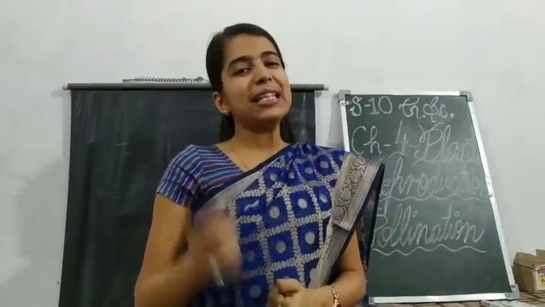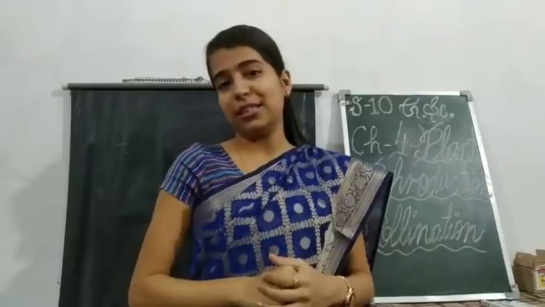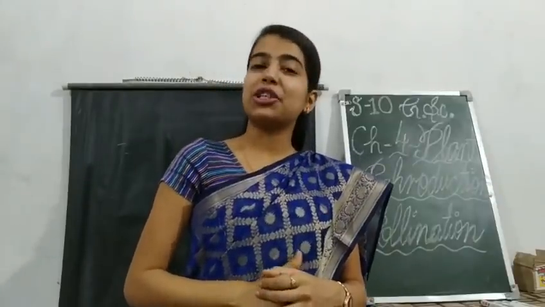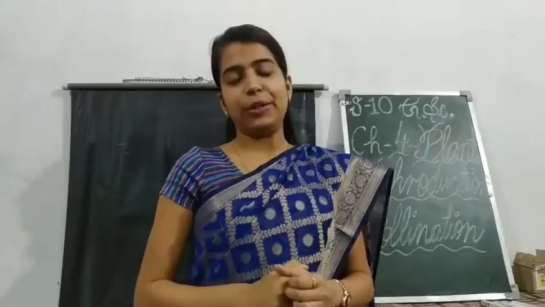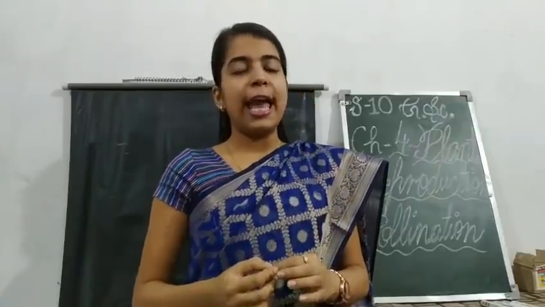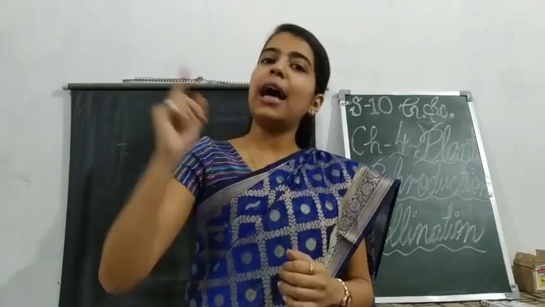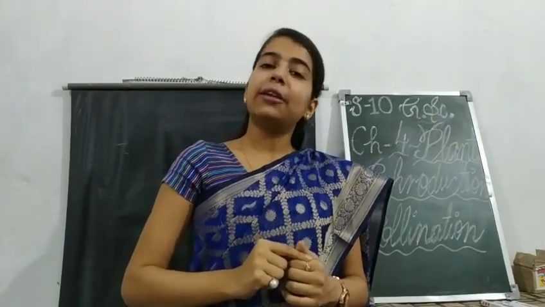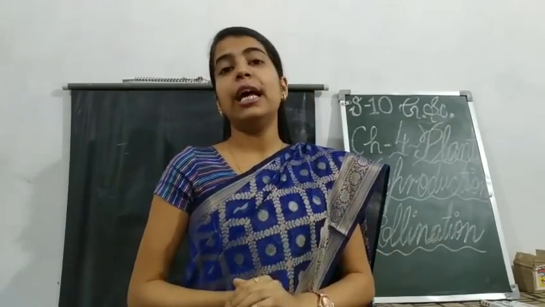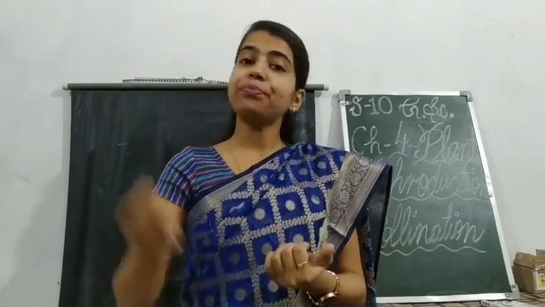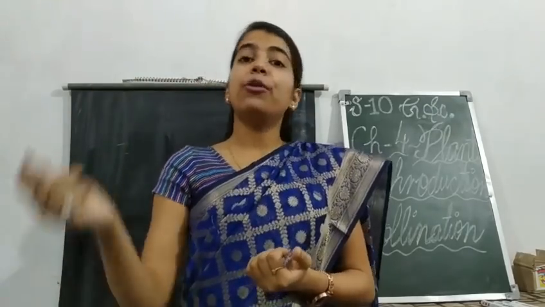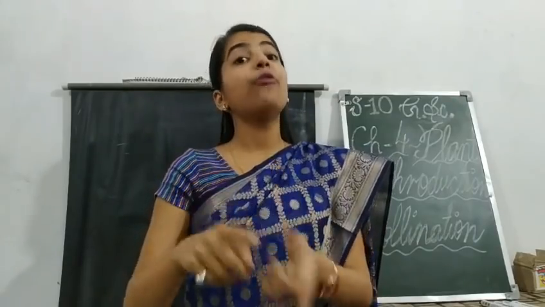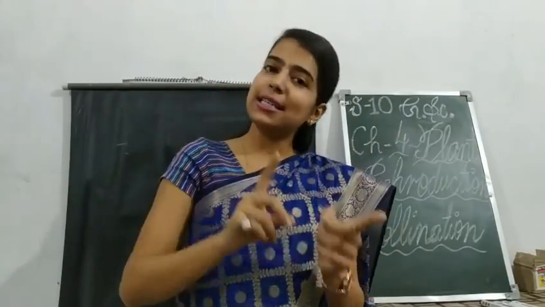Alright, let us take a quick recap of what we have already learned in our previous session. In your previous session, I had explained to you about pollination. That is, pollination is a process in which the pollen grains from the anther are transferred to the stigma of the flower. Then we had learned about two types of pollination, that is self-pollination and cross-pollination. What happens in self-pollination? Either the pollen grain will fall on the stigma of the same flower or it will fall on the stigma of another flower but of the same plant.